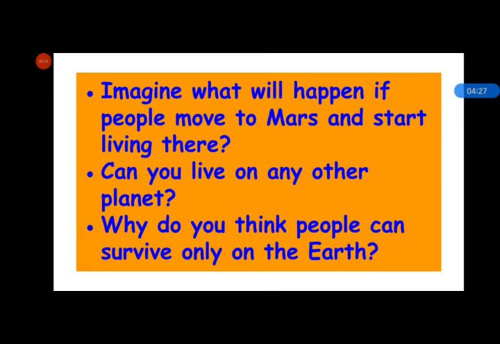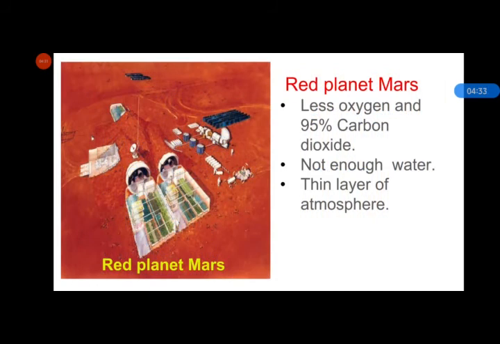If people start living on the planet Mars, it would be very difficult for them, because on the red planet Mars there is less oxygen and 95% carbon dioxide. As you know, we can't survive by inhaling more carbon dioxide.